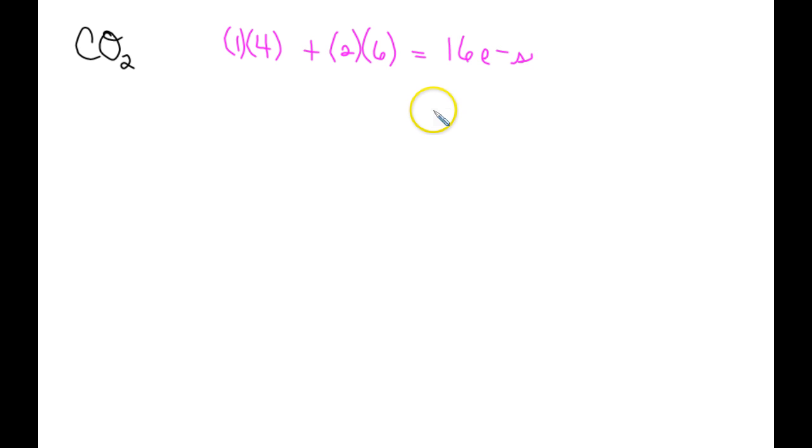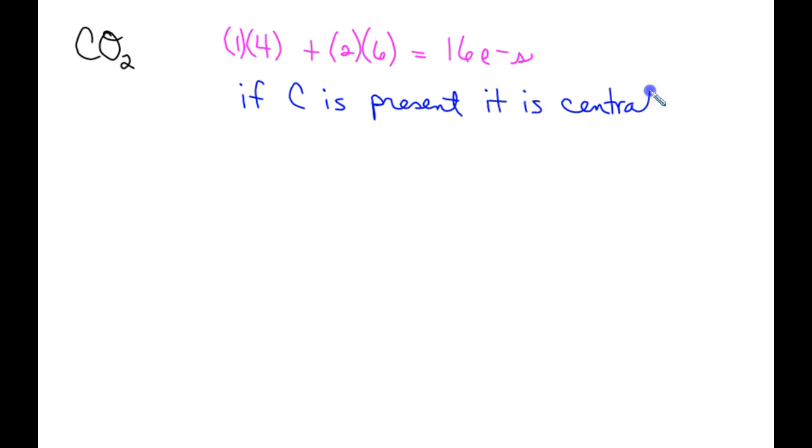Okay, so who is in the middle? The least electronegative, but we can also remember that if carbon is present, it is in the middle. Okay, so carbon, an oxygen, and an oxygen. Alright, so we start by single bonding.